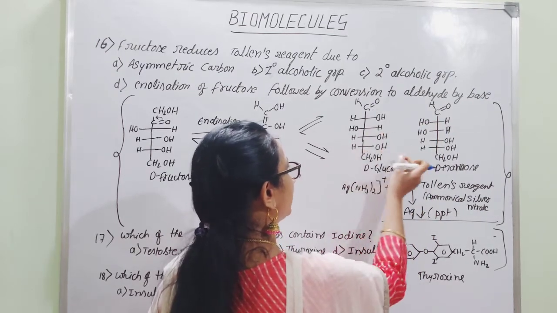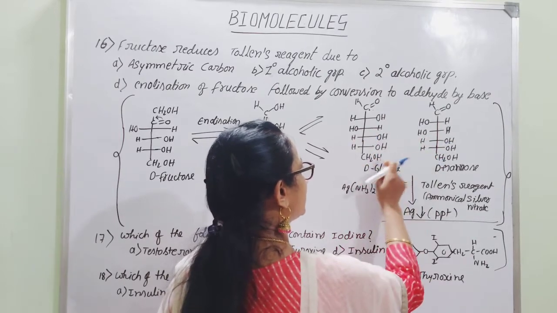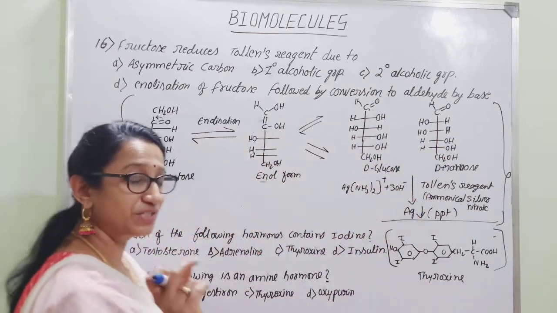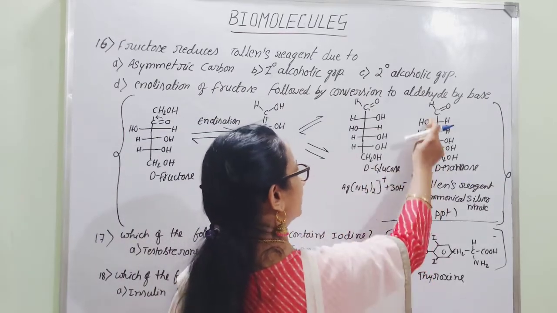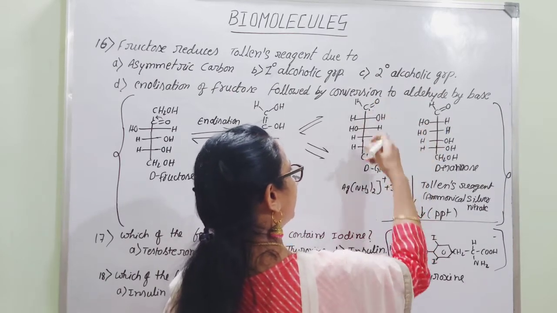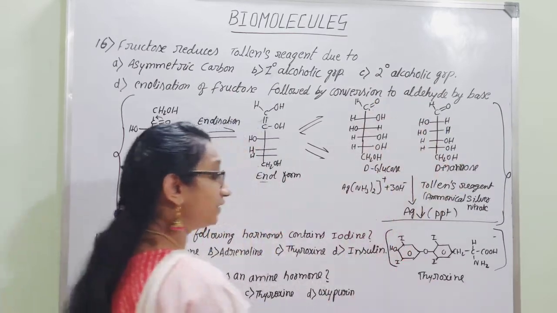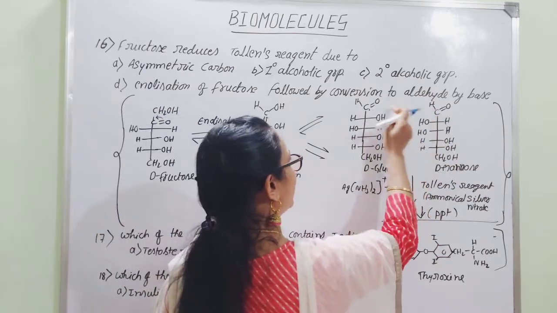There is no change further: OH, OH, H, H, H, H, CH2OH. The difference between glucose and mannose is only at the second carbon atom; except for the second carbon atom, the others are similar. Therefore, both glucose and mannose have a free aldehyde group.